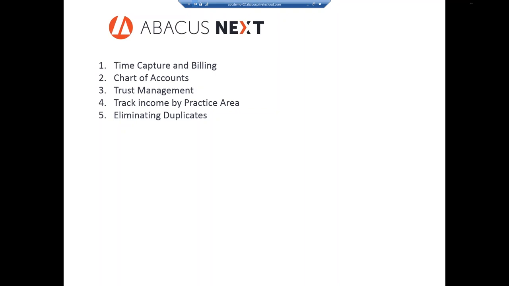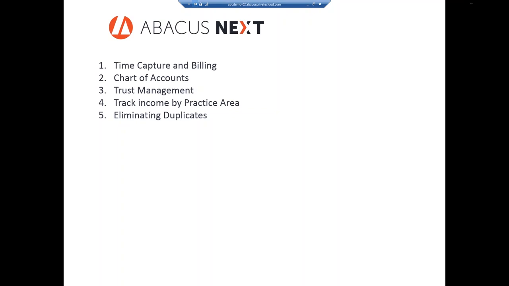Abacus Law Accounting is a time recording, billing, and trust, as well as accounting software package that makes it easier to manage the financial aspect of your law office. When you use Abacus Billing and Accounting, your staff can easily and accurately record the time they spend handling client matters, which is extremely important for your firm's profitability as well as accountability. Because the program automates time tracking, accounting, and billing, you can manage the financial side of your firm with less effort and time.